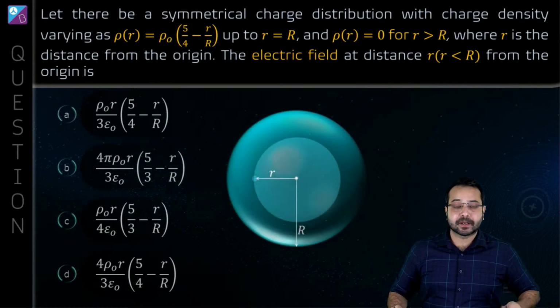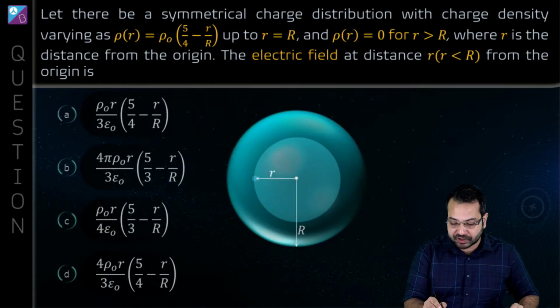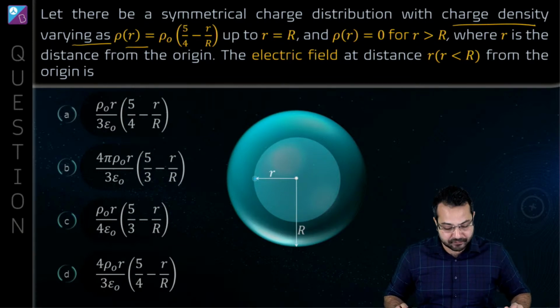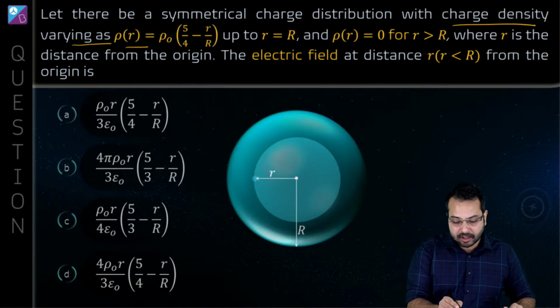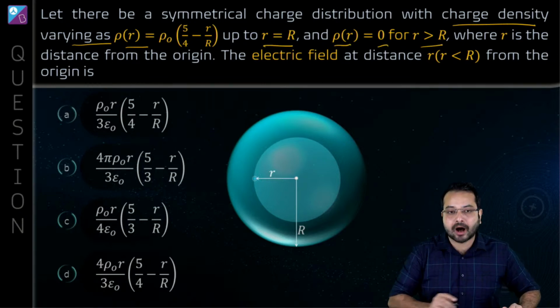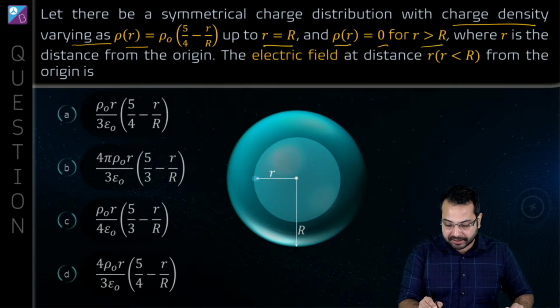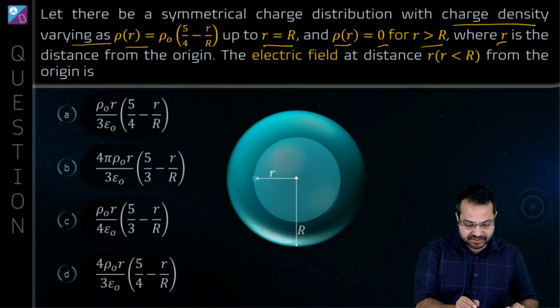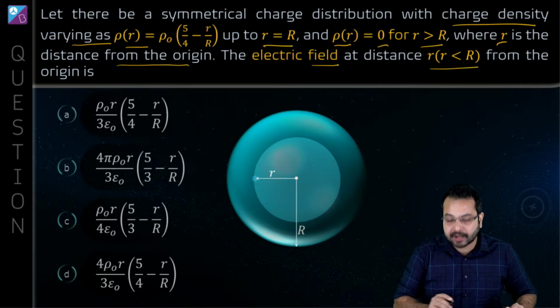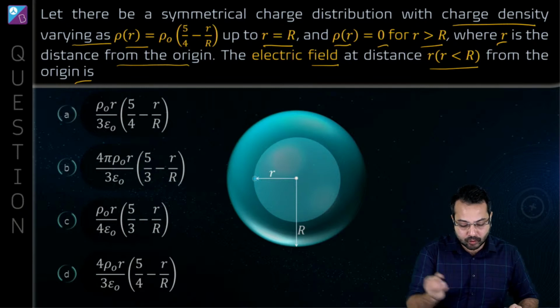Yes, let's start. Alright, so if you're ready, I'm throwing the first question at you. What is the first question? Let there be a symmetrical charge distribution with charge density varying as rho(r) = rho naught into (5/4 minus r/R) up to r = R, and rho(r) = 0 for r greater than R, where r is the distance from the origin. The electric field at a distance r, which is less than the radius, from the origin is.